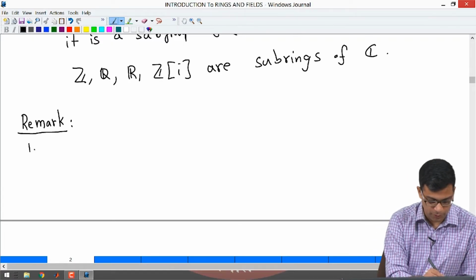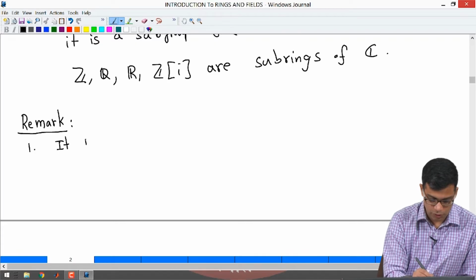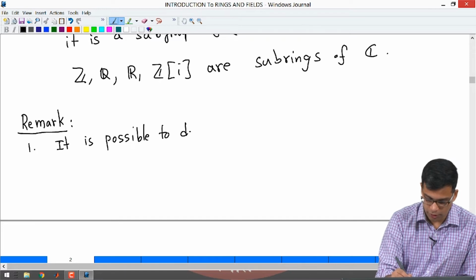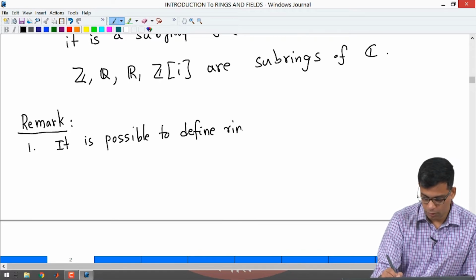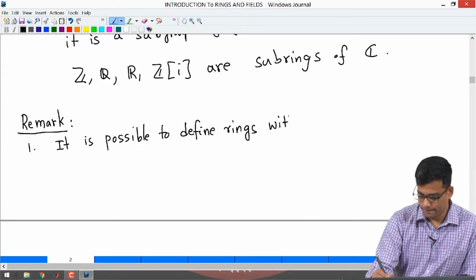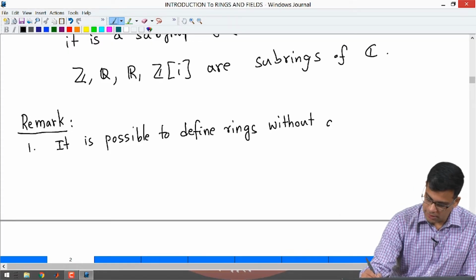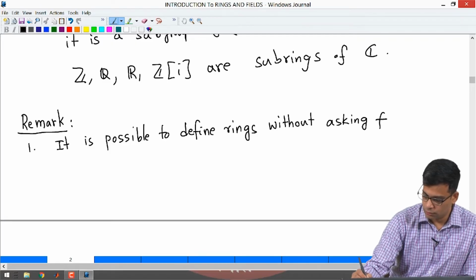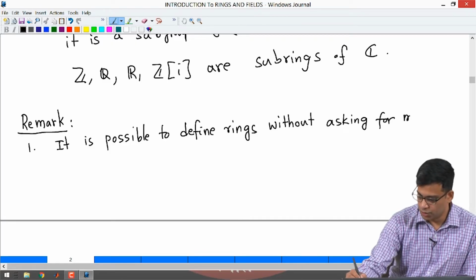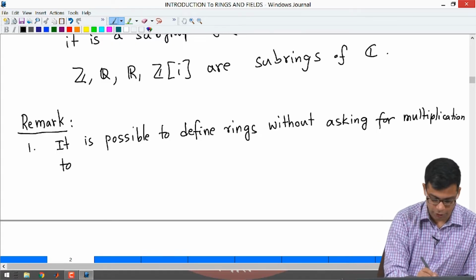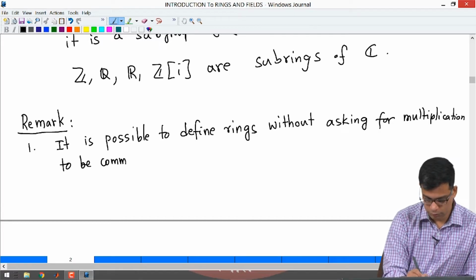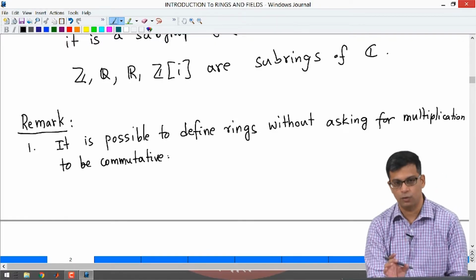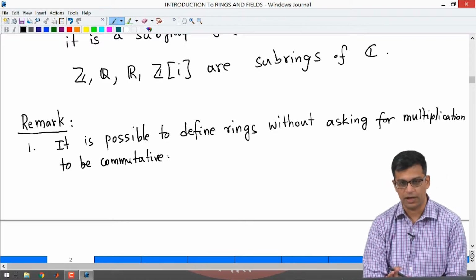So, the first remark is that it is possible to define rings without asking for multiplication to be commutative. In other words, if you just remove that word from the definition, that multiplication need not be commutative,